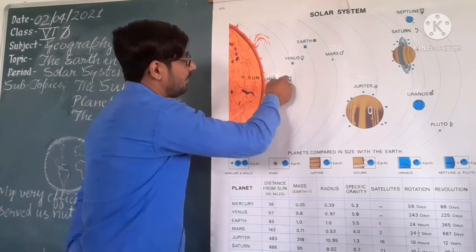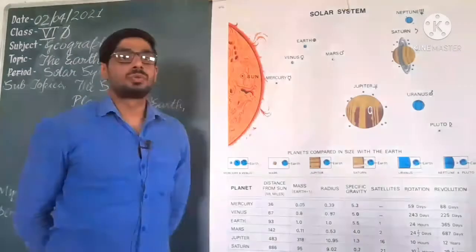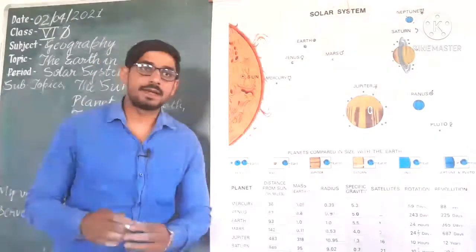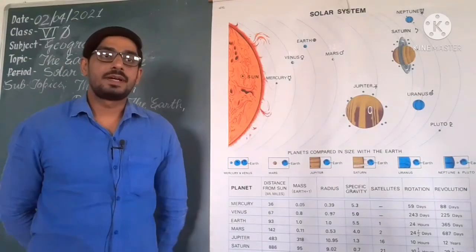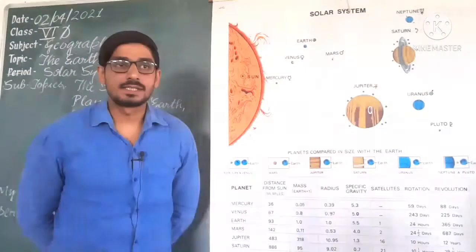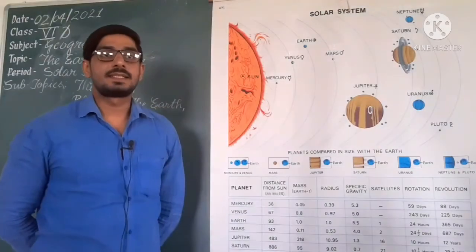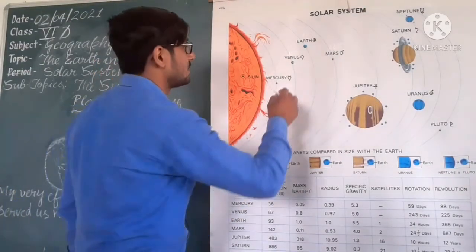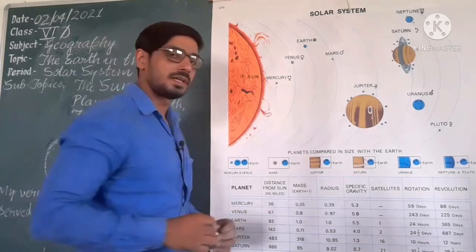The distance is 58 million kilometers away from the sun. So you know that it takes about 88 days to complete one round along its orbit. And Venus is considered as Earth's twin because its size and shape are very much similar to that of the Earth. So Venus is considered as Earth's twin because in shape and size it is very similar to the Earth.